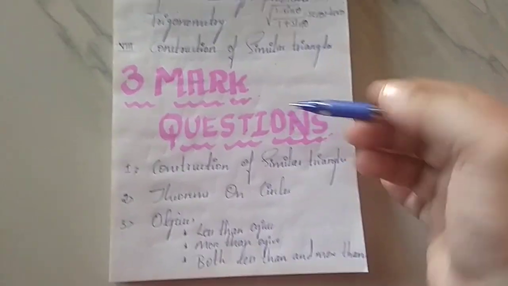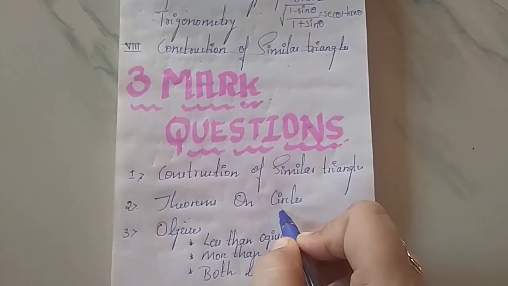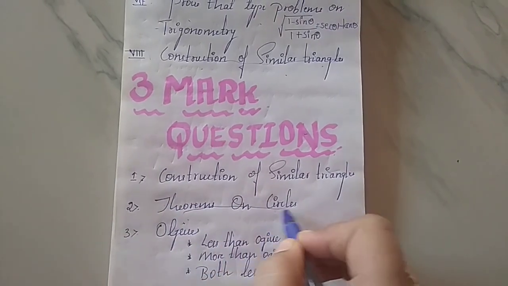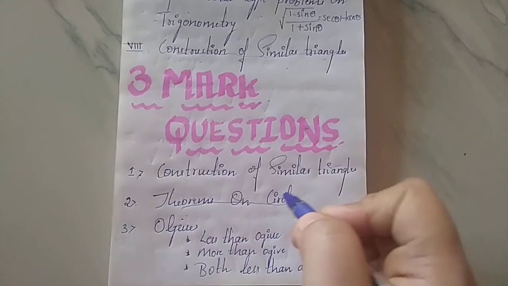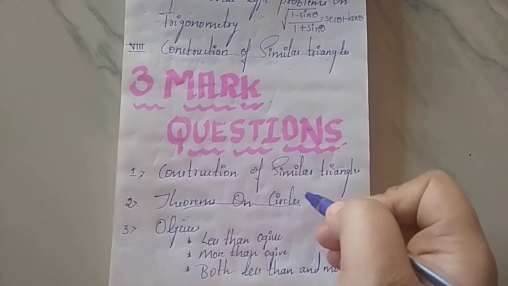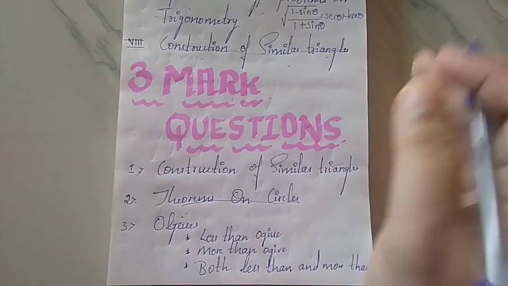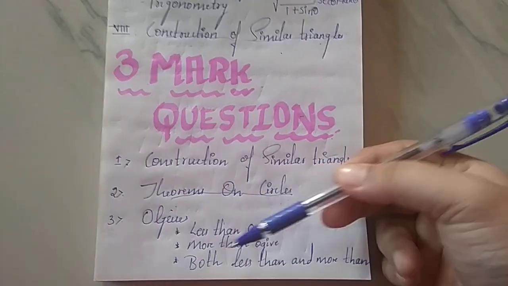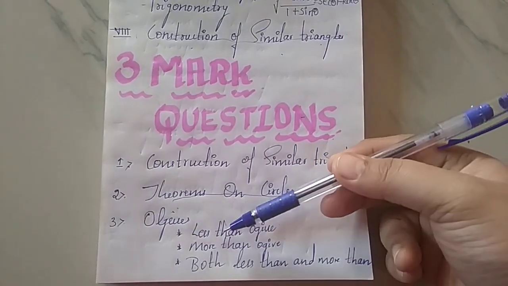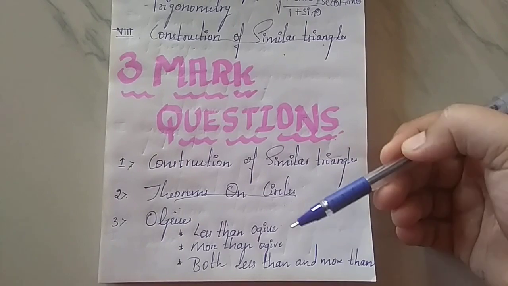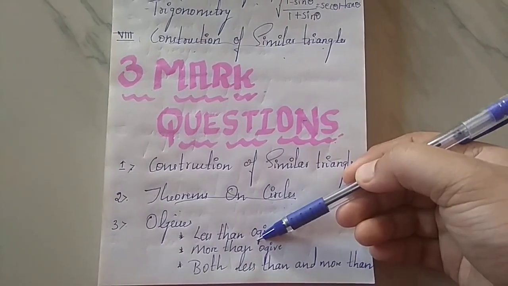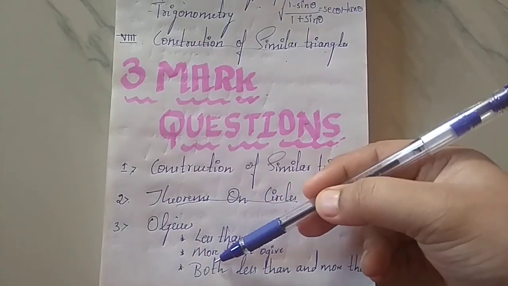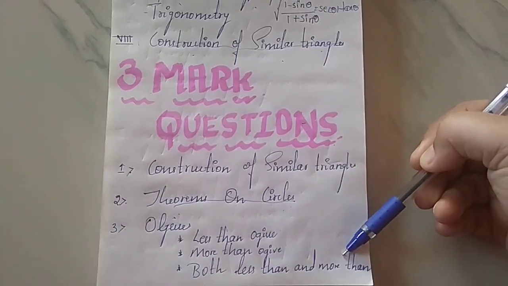The next thing is theorems on circle. This is also most important because only 2 theorems are there, and among those 2 theorems, one will be compulsory for you. The next thing is ogives. Ogive is also very important and very easy. You can easily score 3 marks here. They can give less than ogive, more than ogive, and both less than and more than ogive.